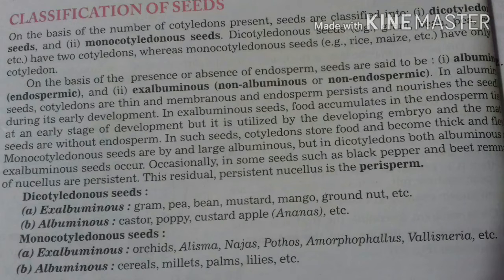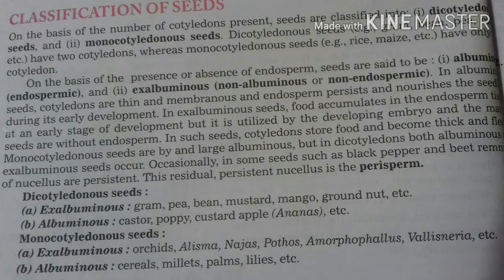So, dicotyledon seeds are classified into two types, ex-albuminous and albuminous. Examples of ex-albuminous seeds are gram, pea, bean, mustard, mango, groundnut. And examples of albuminous dicotyledon seeds are castor, poppy, custard apple, ananas, etc.